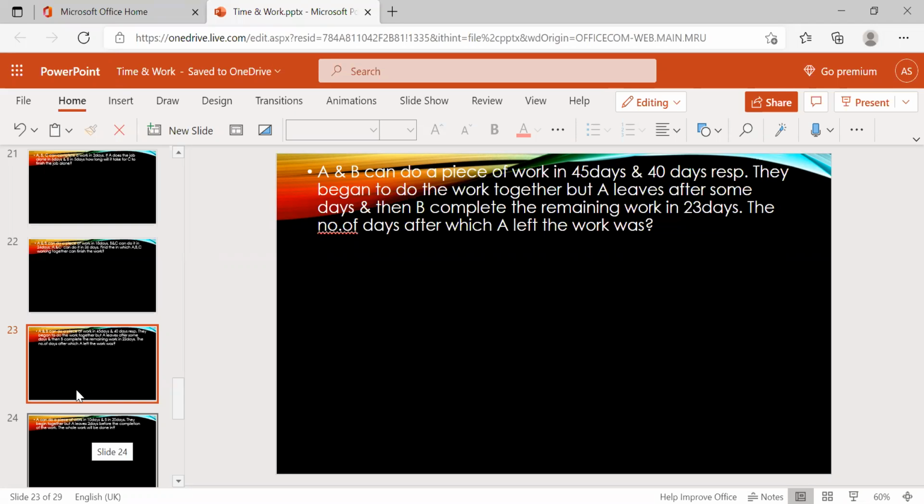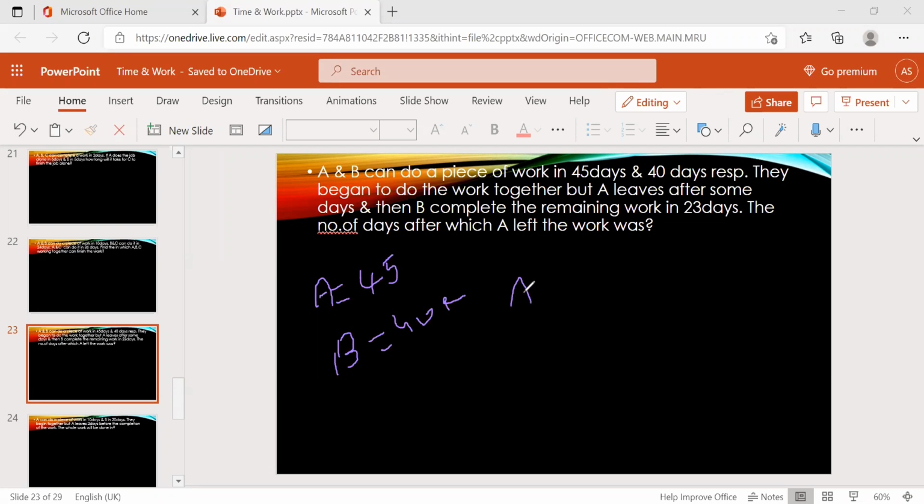Now, first, how are we going to do this one? Same thing: A equal to 45 days, and B equal to 40 days respectively. They began to do the work together.